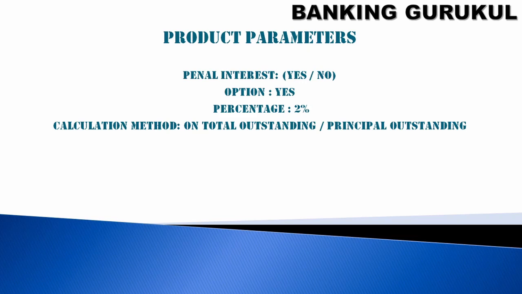Next is penal interest. At product level we should say penal interest yes or no. No means penal interest is not applicable. If you say yes, then you have to give the 2% or 3%, 5%. Then you have to select the calculation method, whether you want to calculate this penal interest on the total outstanding or principal outstanding or interest outstanding.